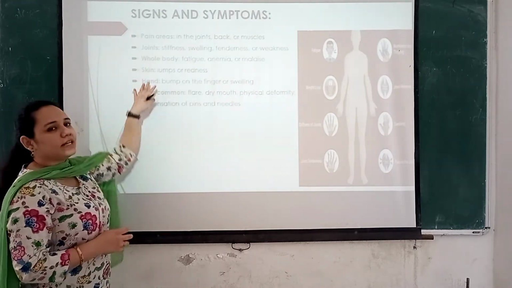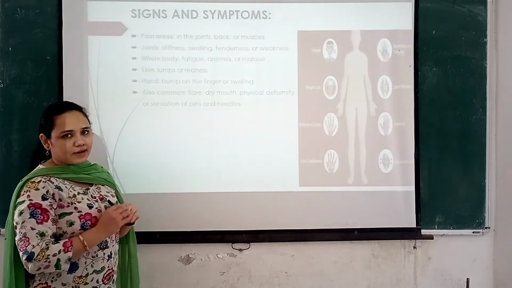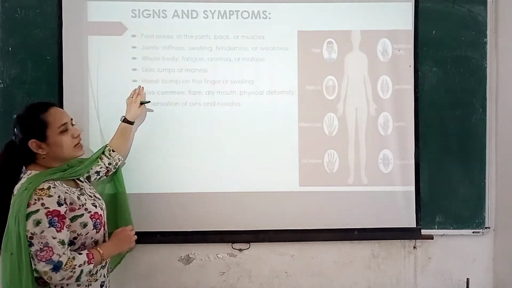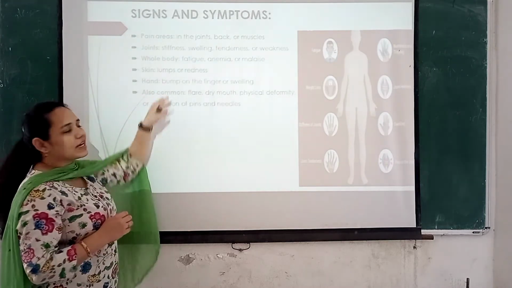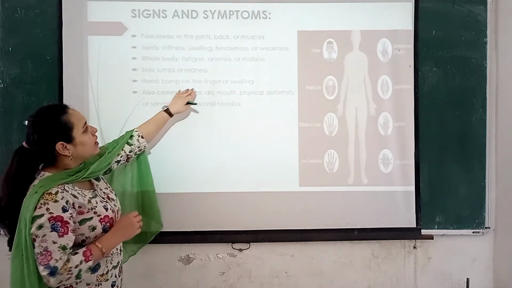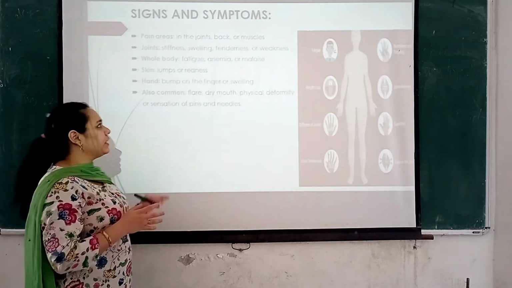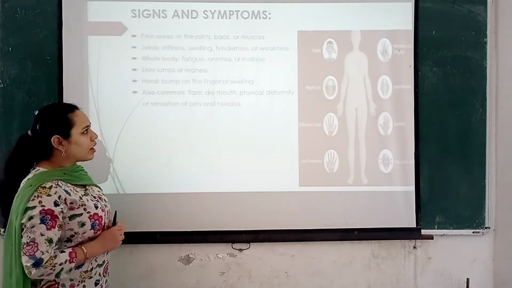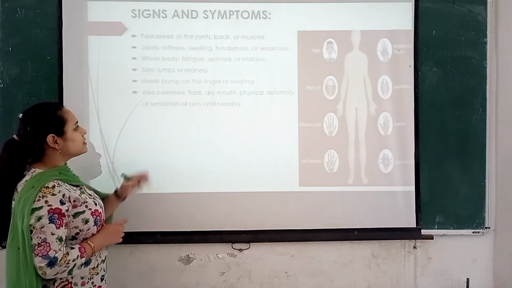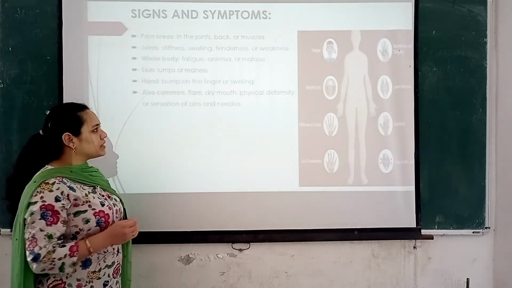On the skin, lumps or redness can be seen, and if we look at the hand of an arthritis patient, we can see bumps on the fingers and swelling. Other symptoms include flares, dry mouth, physical deformities or a sensation of pins and needles.